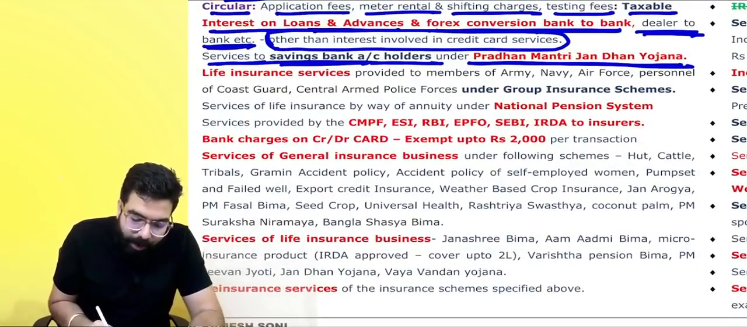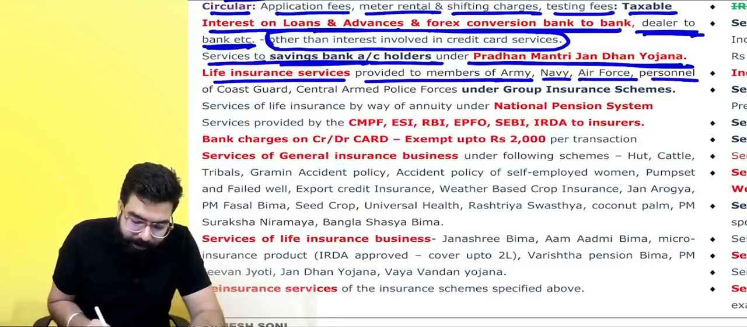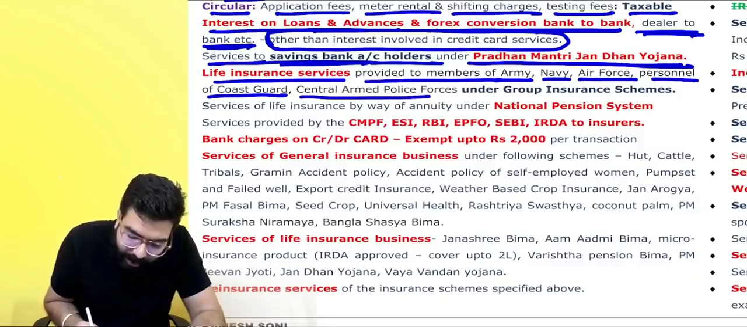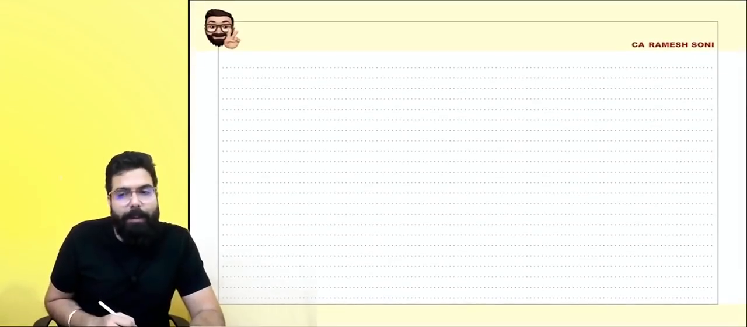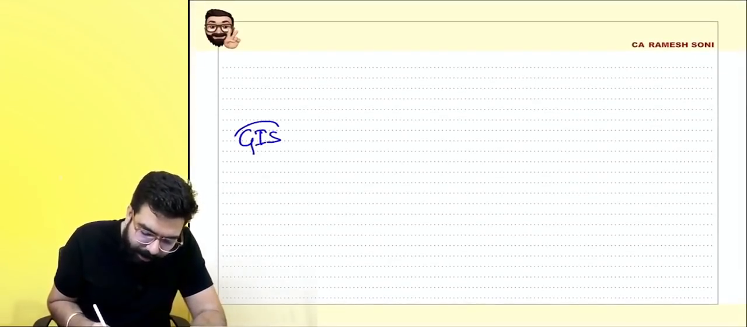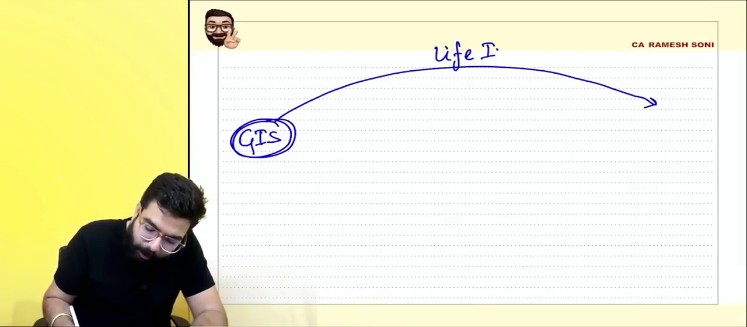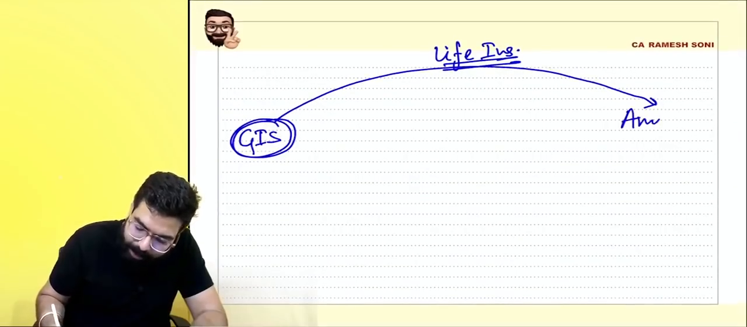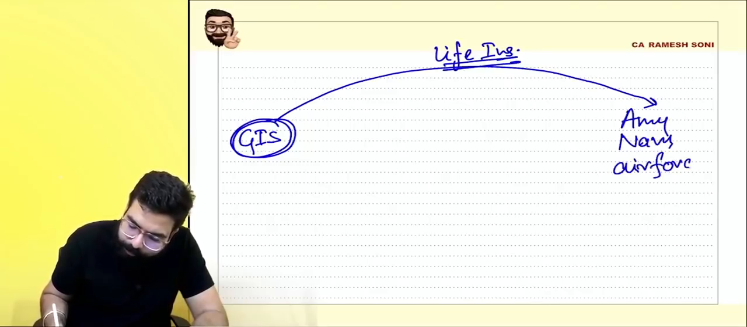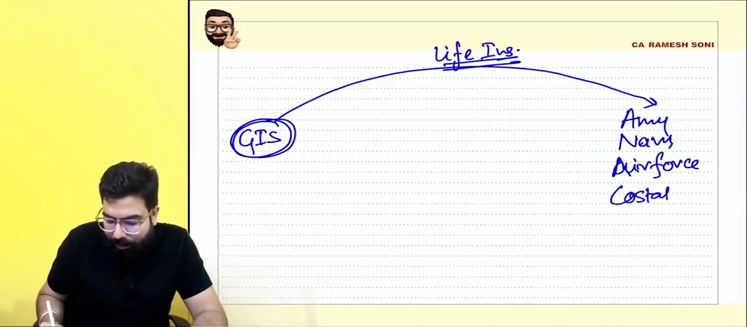Next, life insurance services provided to members of Army, Navy, Air Force, personnel of Coastal Guard, and CAPF members. Everyone over here, there is a group insurance scheme of the central government. Under the group insurance scheme, life insurance services are provided. To whom? To the members of Army, Navy, Air Force, and personnel of Coast Guard.